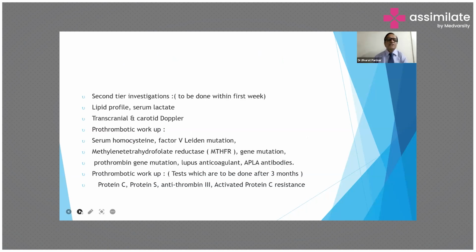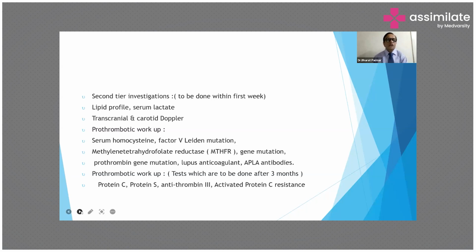Second tier investigations are to be done within the first week after stroke: lipid profile, serum lactate, transcranial or carotid Doppler, and prothrombotic workup, including serum homocysteine, factor V Leiden mutation, methylenetetrahydrofolate reductase gene mutation, prothrombin gene mutation, lupus anticoagulant, and APLA antibody.